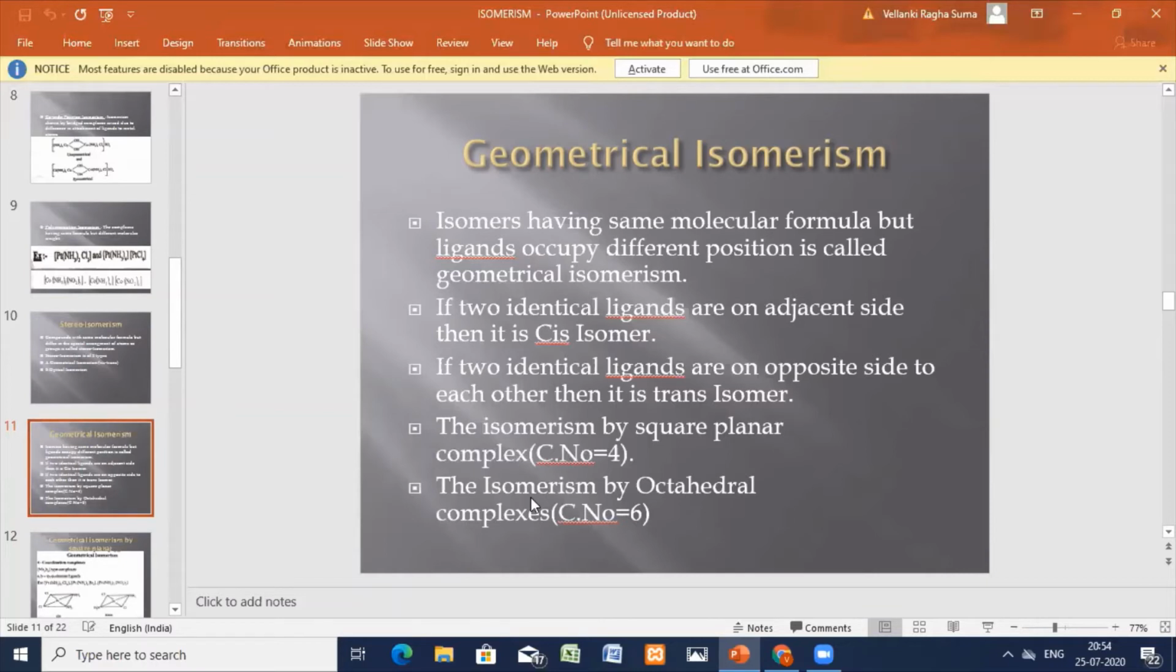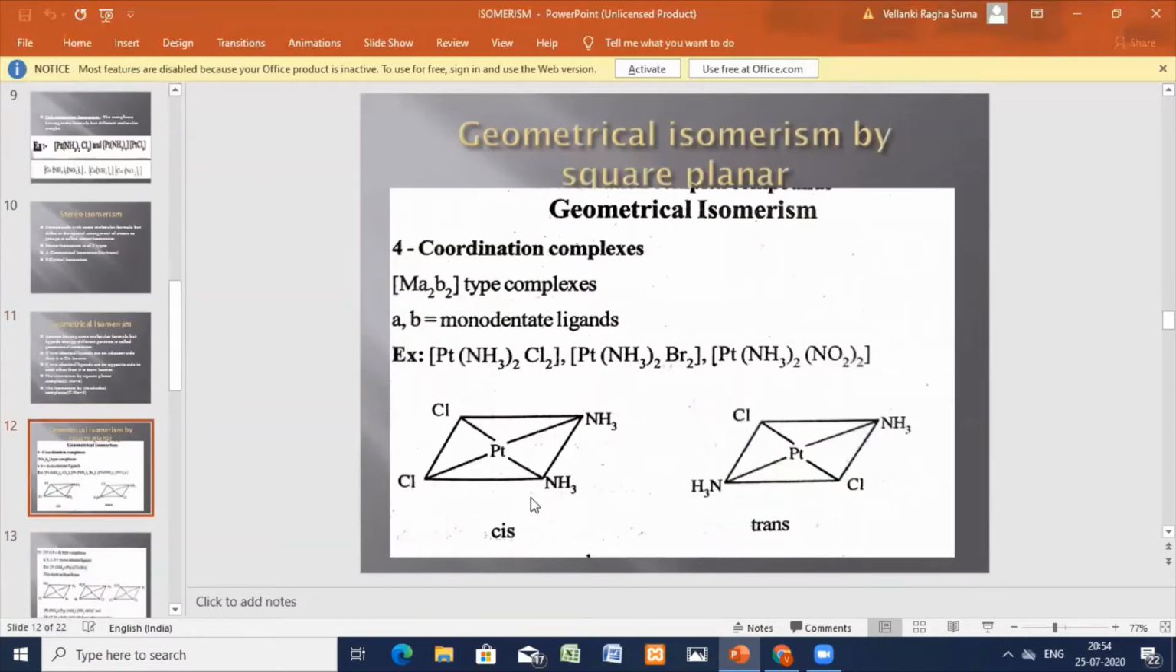According to the formula, let us see how the different types of square planar complex isomerism are exhibited. Geometrical isomerism for coordination complexes with coordination number 4: here you can see Ma2B2. A and B are the ligands, A is one type of ligand and B is another type. Both are monodentate ligands, the dentation site is 1.